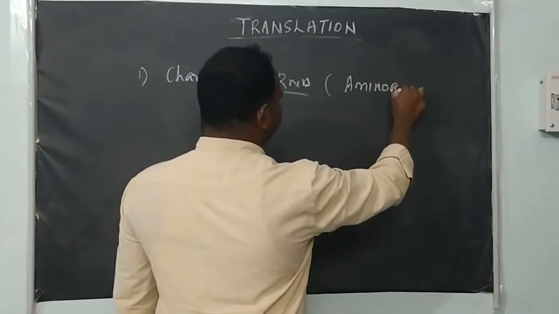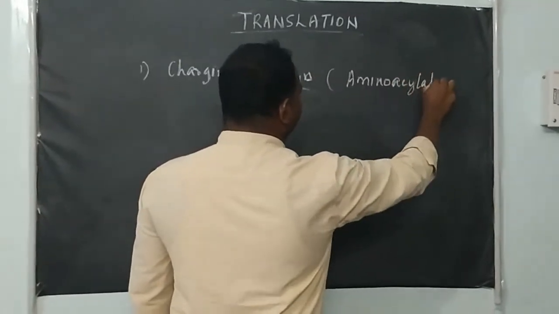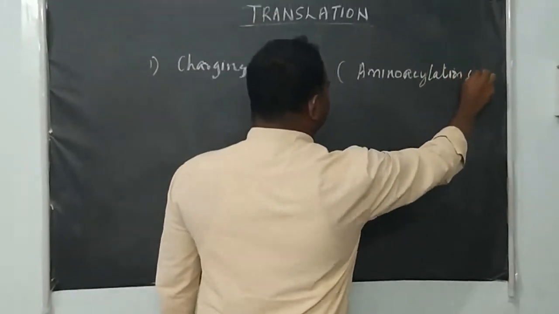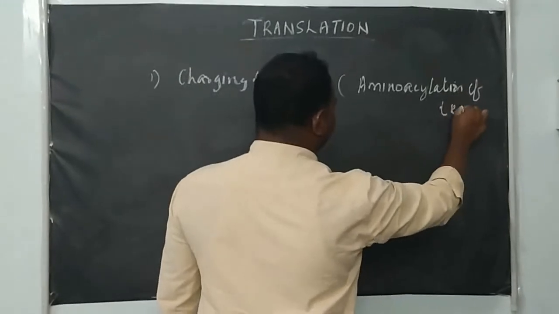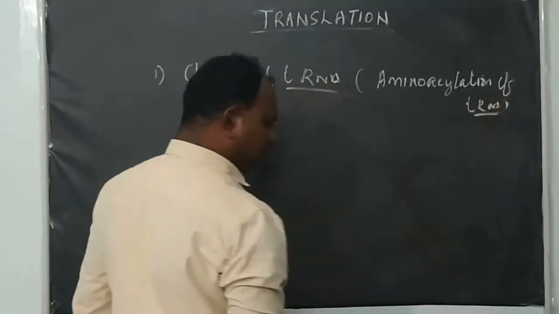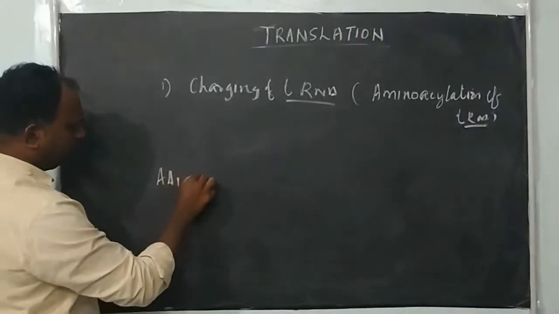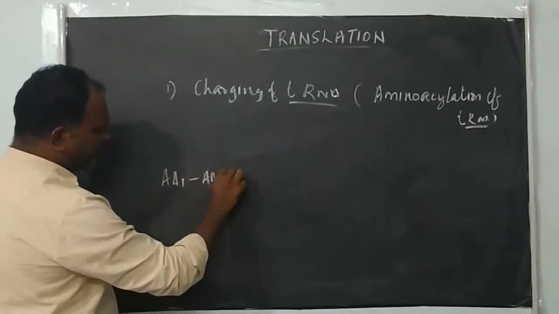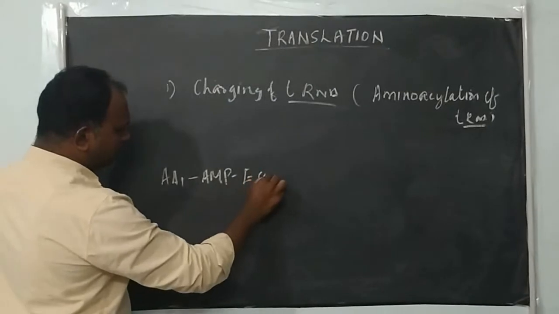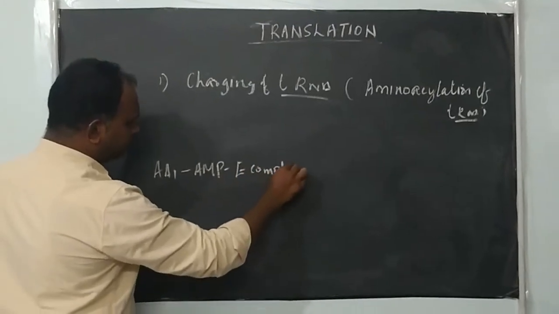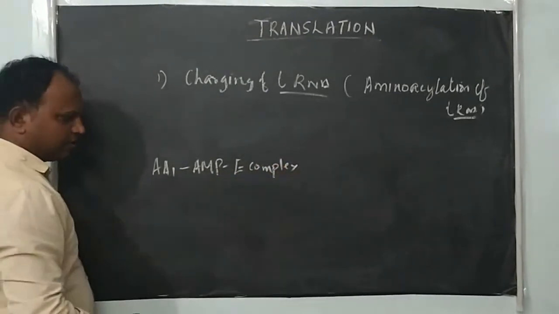Charging or aminoacylation of tRNA. Okay, see here. The amino acid, AMP and enzyme complex are there, right? In the previous step we discussed it. This is an activated amino acid.